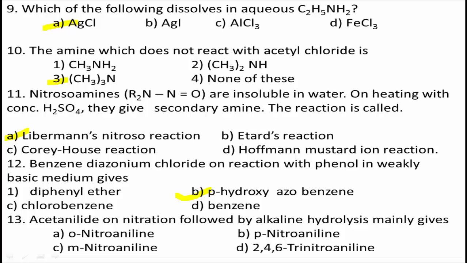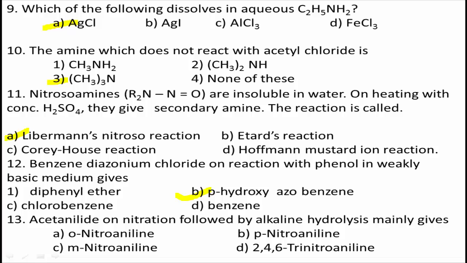Next, question number 13. Acetanilide on nitration followed by alkaline hydrolysis mainly gives: option A, ortho-nitroaniline; option B, para-nitroaniline; option C, meta-nitroaniline; option D, 2,4,6-trinitroaniline.